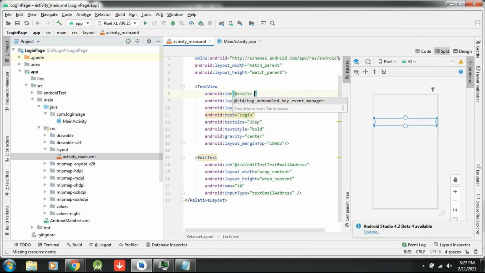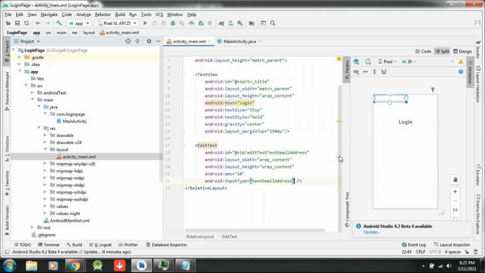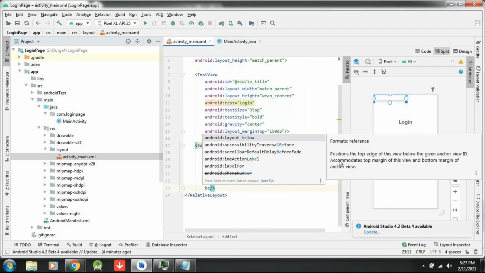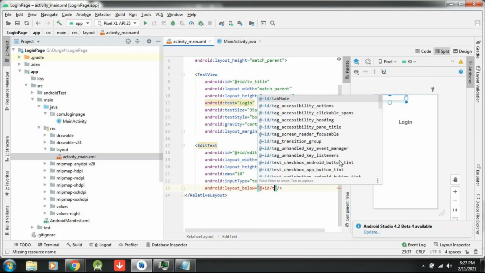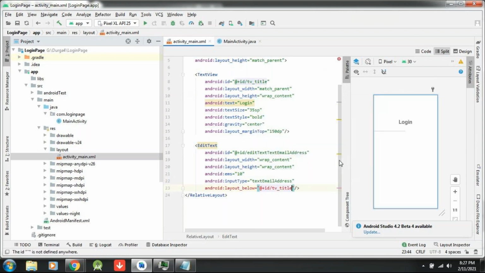ID. What is that ID is? So this is the text kind of. So here now I am writing one property. Please understand this property. What is the property to make it below? Layout below at the rate plus ID by text view title. So what this means is, whatever the edit text field you have taken, that should be below of title. Okay, it become below of title.